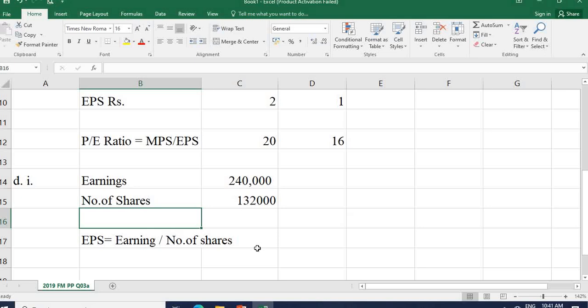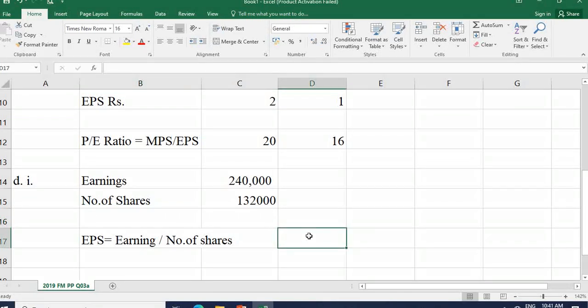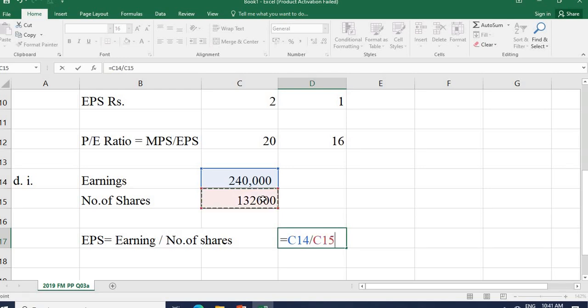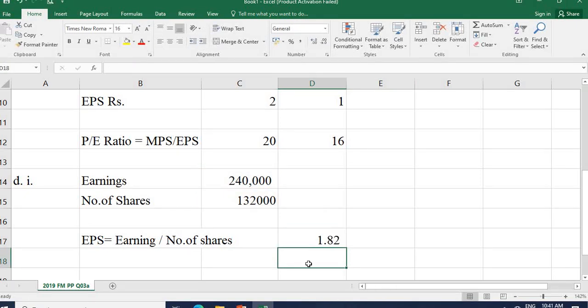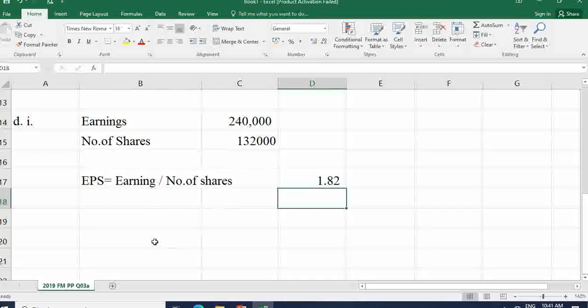So altogether 132,000, right? Now if you divide it, 240,000 upon 132,000, that is equal to 1.82.